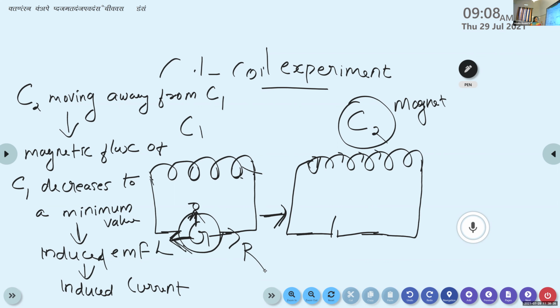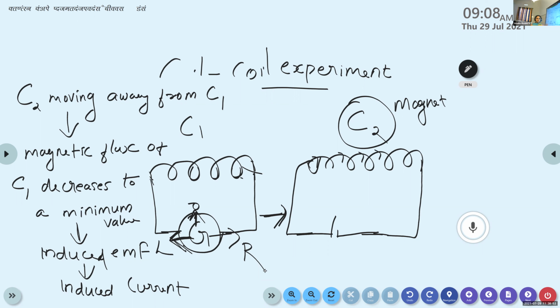So a magnetic flux change occurs. Whenever the magnetic flux changes, it generates an EMF in the coil C1. That EMF is known as induced EMF, and this induced EMF is responsible for the generation of a small current in the coil C1. Here also the galvanometer shows a deflection, but in the opposite direction.